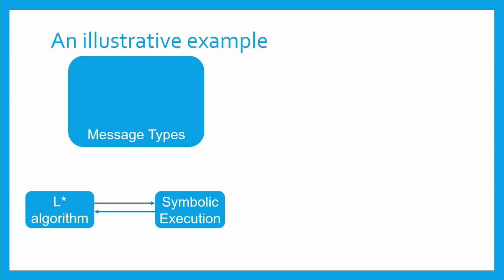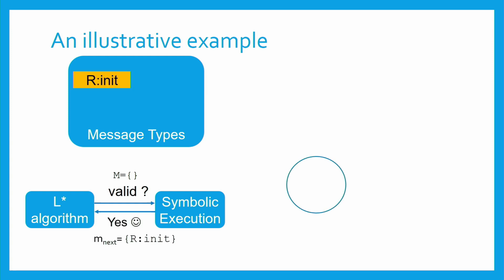So let's see a simple run of our algorithm. Initially we do not know the message types of the protocol, so the set of message types is empty. Then the learner asks if the empty sequence is valid. And symbolic execution says, yes, the sequence is valid, and the message type that can follow is receiving init.